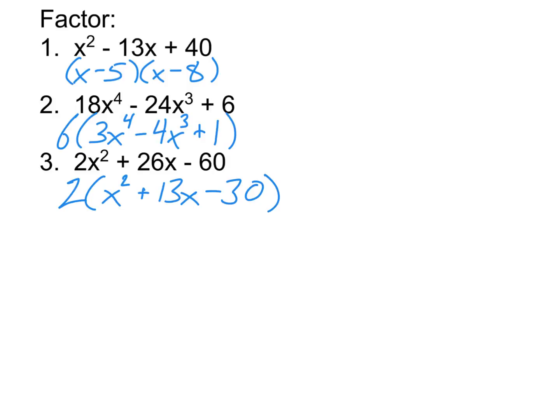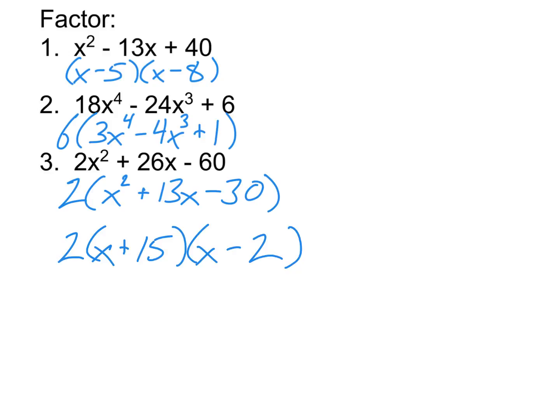The 2 that we factored out at the start is going to stay hanging out front. But we're going to get 2 sets of parentheses, so it's just going to hang out front of the set of 2. Just like before, they both start with x. We're multiplying here to a negative. The only way to multiply to a negative is if the signs are different, so one's going to be a plus, one's going to be a minus. Multiplying to a negative 30, adding to a positive 13, our 2 numbers are 15 and negative 2, because 15 times negative 2 is negative 30, and 15 plus negative 2 is 13. This then is completely factored.